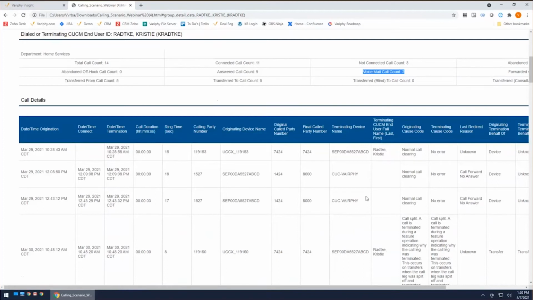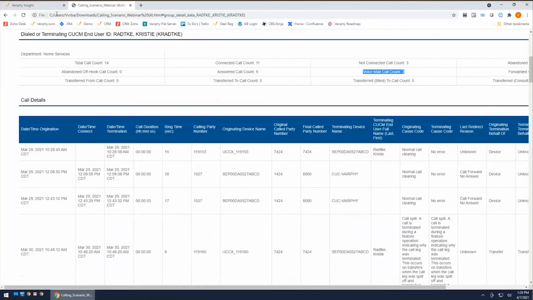But unfortunately, or fortunately, with SIP gateways nowadays, a lot of times we see that rather than having that Unity connection server directly established and those voicemail ports established within the call manager, people are using SIP gateways as their connection to Unity. Perfectly standard. We see that more and more often when people are integrating into SIP gateways. So when something like that occurs, Variphy doesn't know that it's a voicemail device because it's not listed as a voicemail device within your call manager.